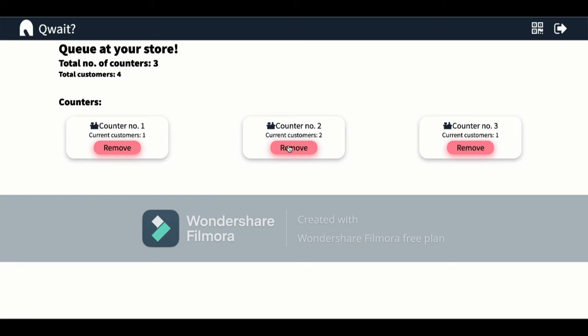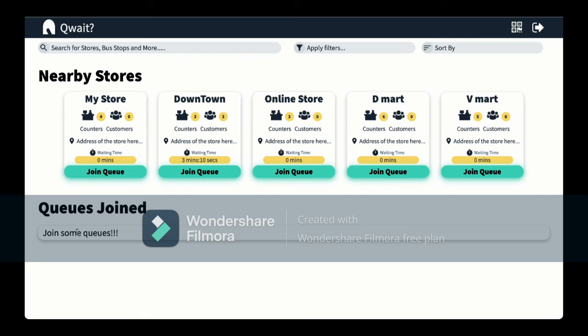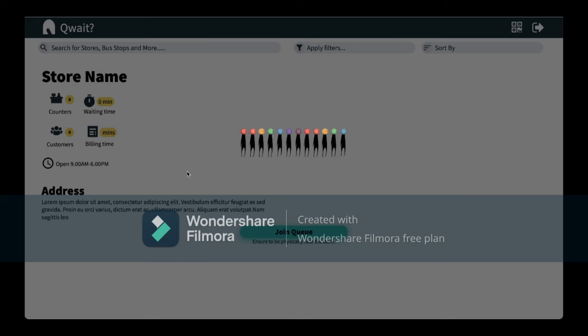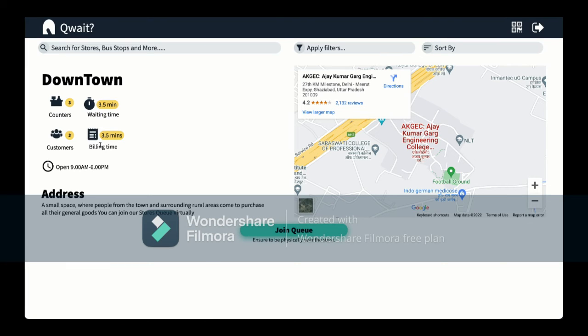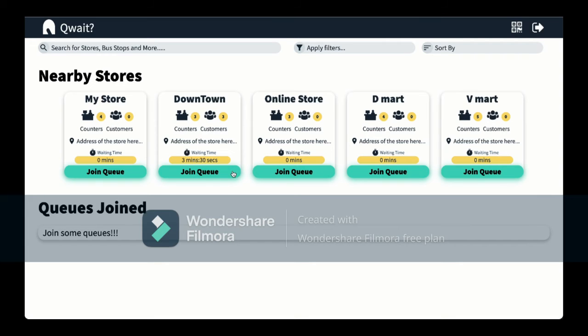As soon as the customer is removed, we can also see from the side of the owner that the customer is removed. Now we see that there is one customer at each counter. Now when we get to the side of the user, we can see that he has been removed from the queue. Now downtown has 3 counters and 3 customers. We can also see that the waiting time is set to be 3.5 minutes because as a customer leaves, the waiting time and average time is set automatically according to the algorithm.